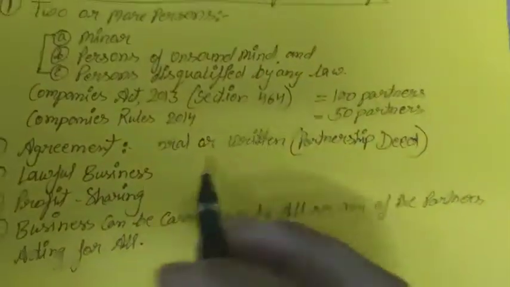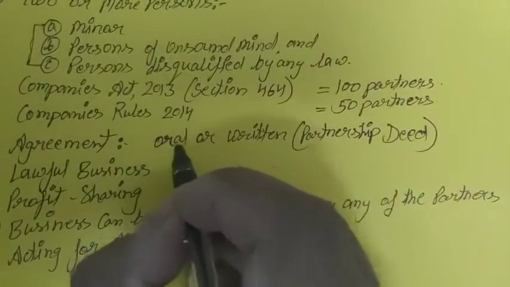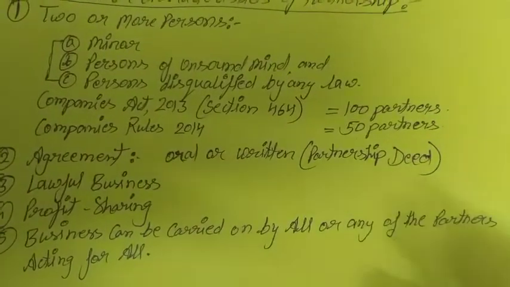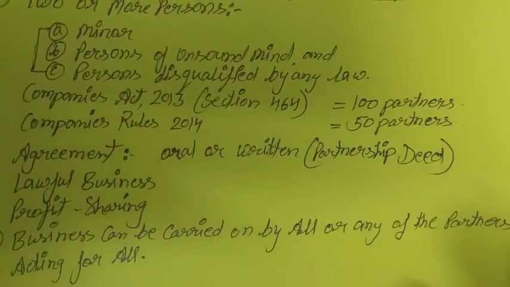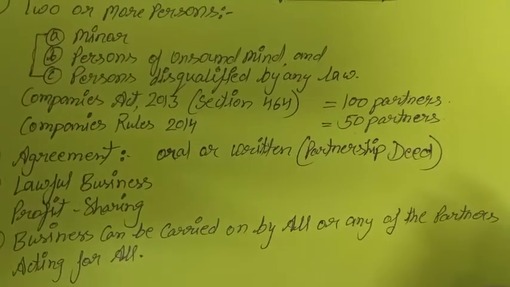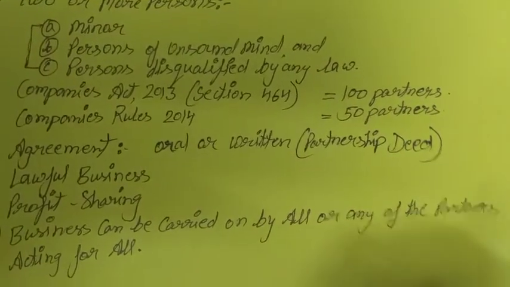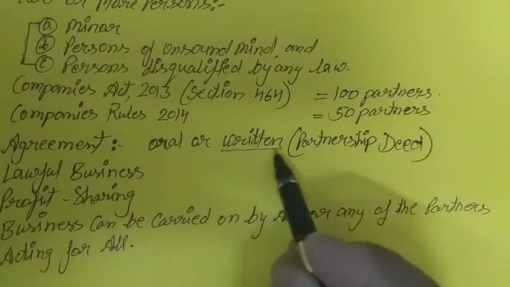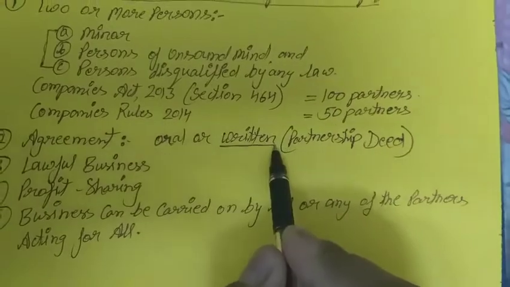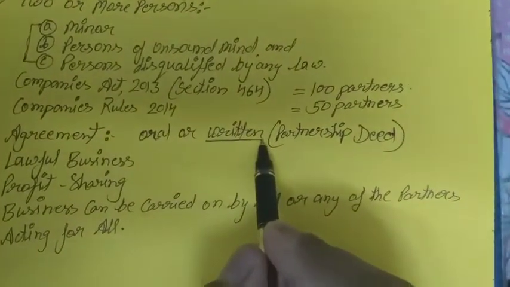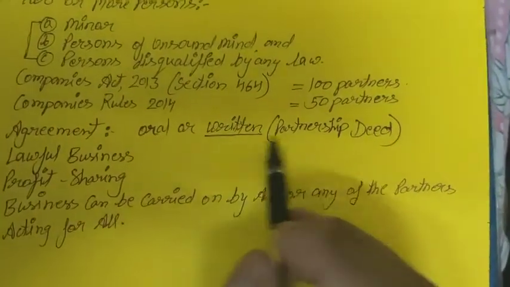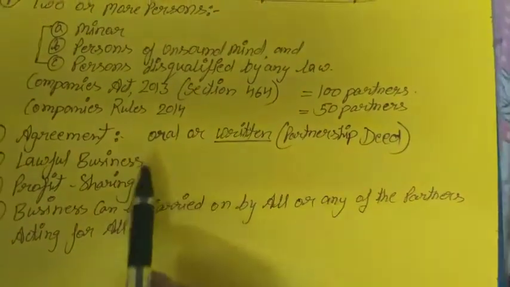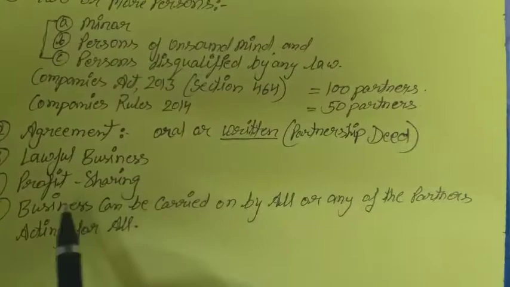In an oral partnership, they have decided all the terms and conditions orally, but when they decide in writing, that written agreement is called the partnership deed. So partnership can be of 2 types, oral or written.